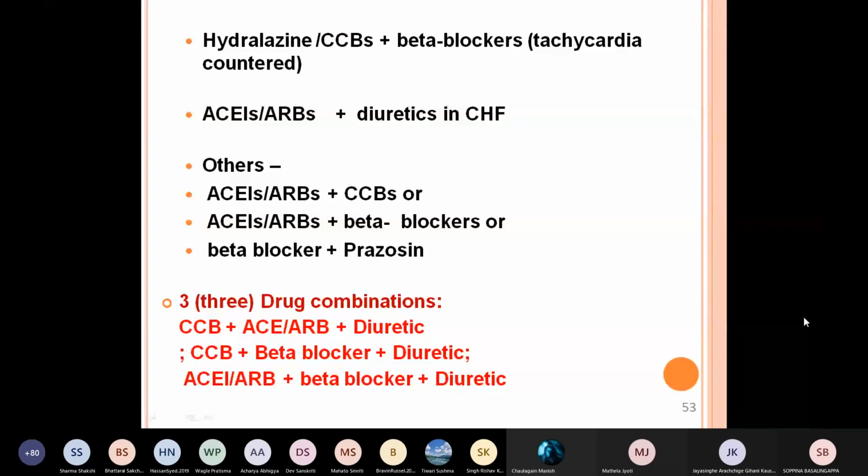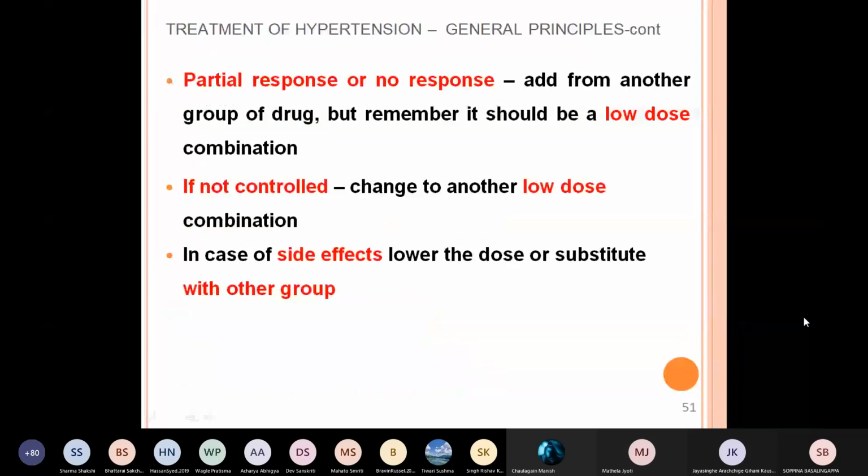AC inhibitors or AT1 blockers plus diuretics in congestive cardiac failure. Here, when there is a congestive cardiac failure, you have to use high ceiling diuretics like furosemide. Other combinations, AC inhibitors or ARBs with calcium channel blockers, AC inhibitors or ARBs with beta blockers, or beta blockers with prazosin. So these are the 2 drug combinations.